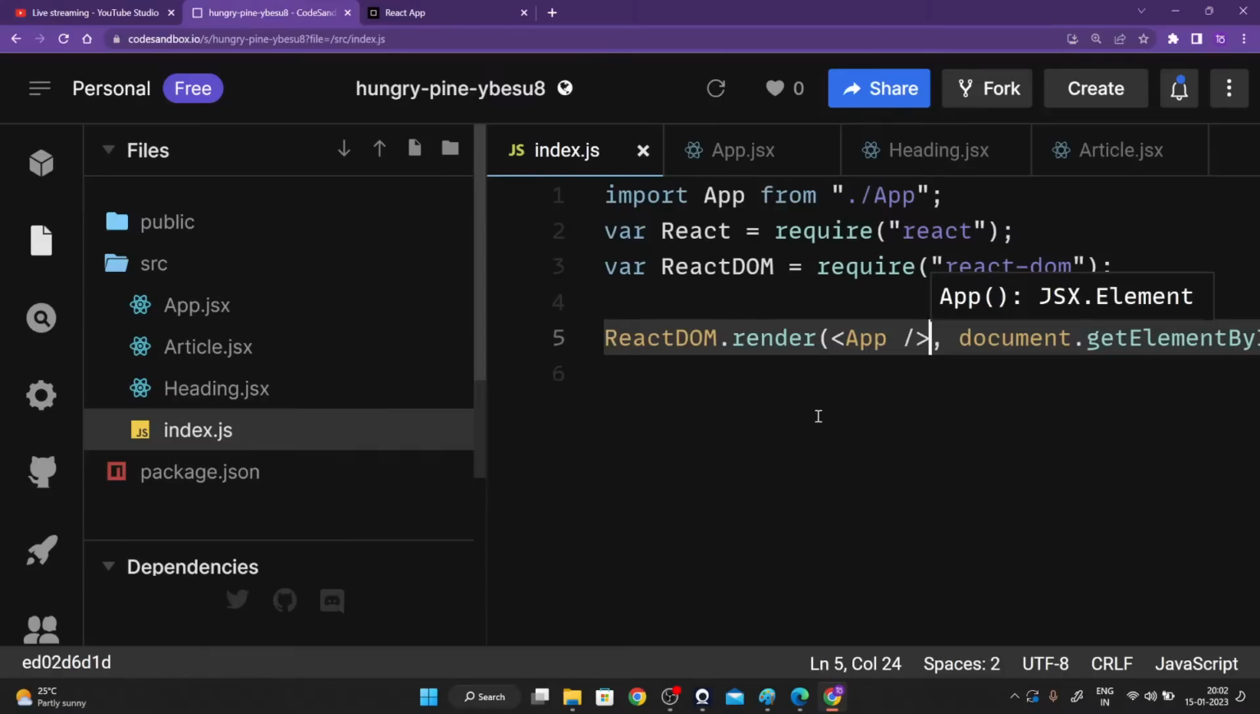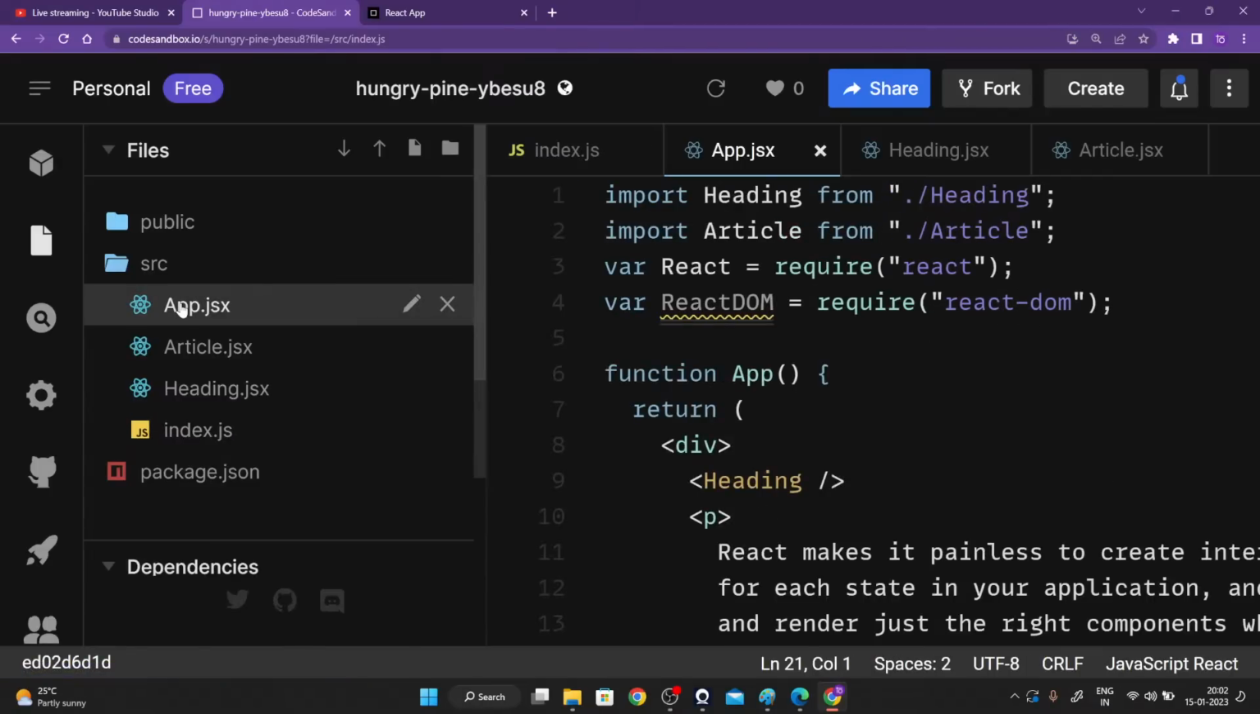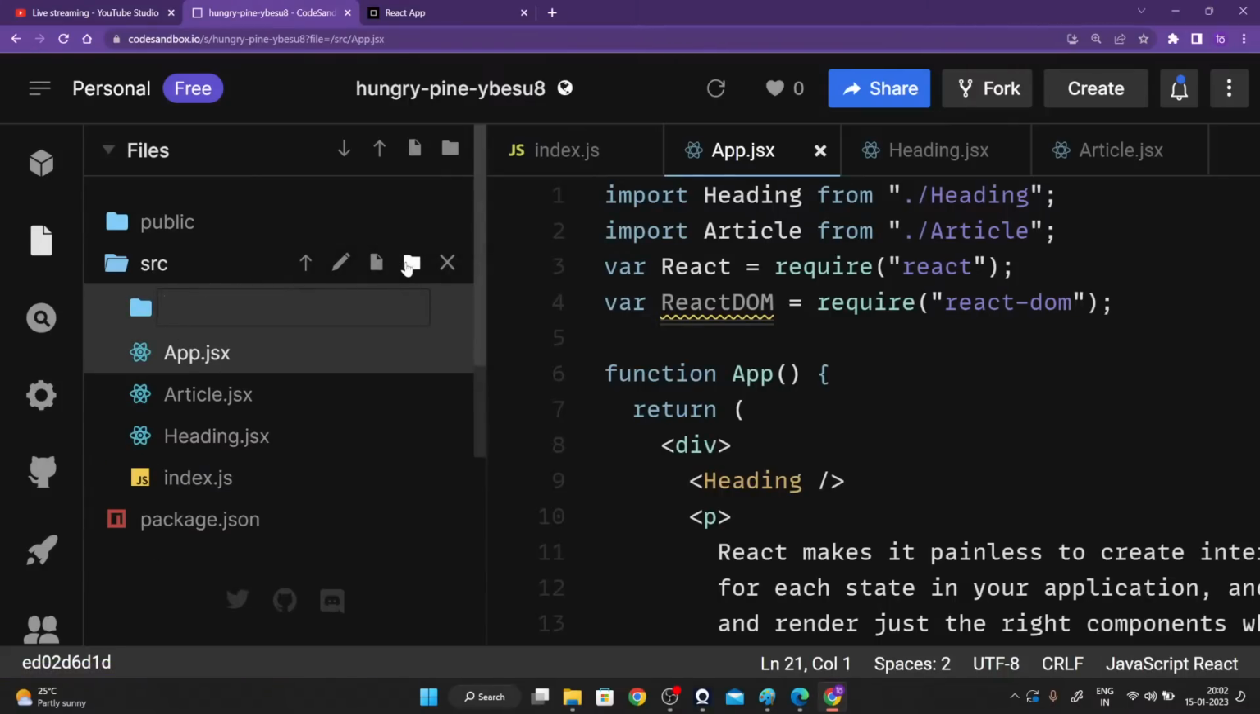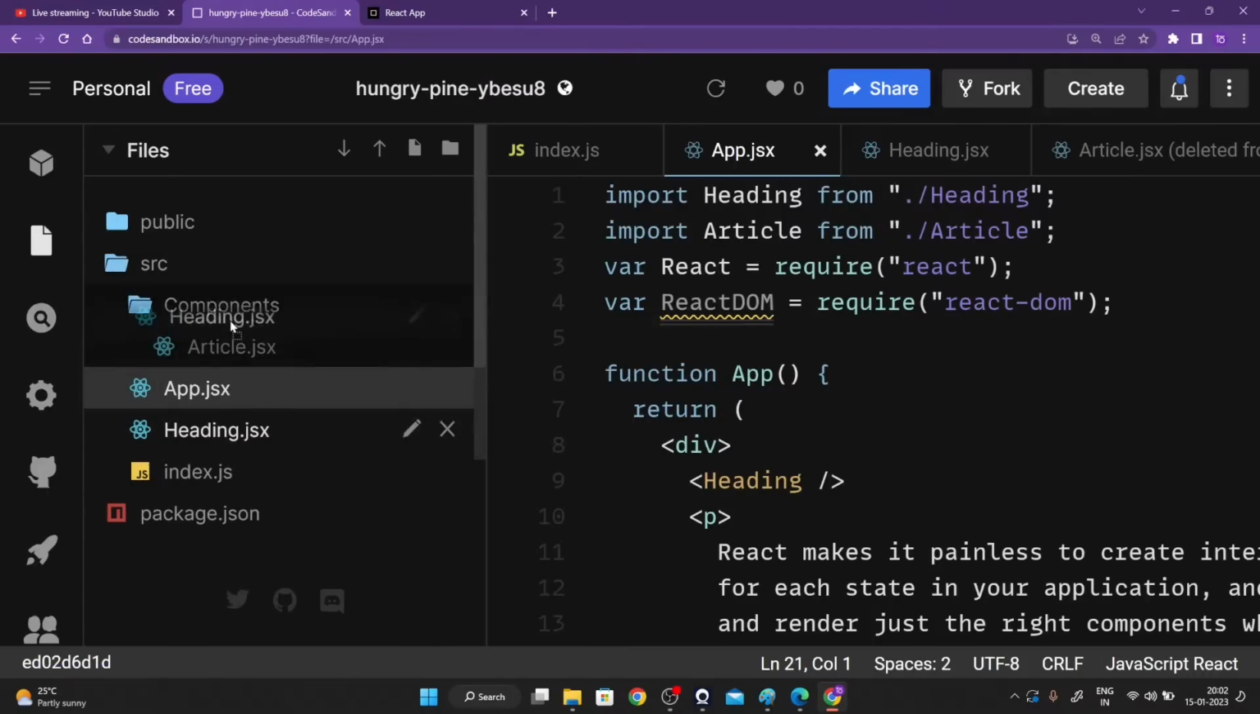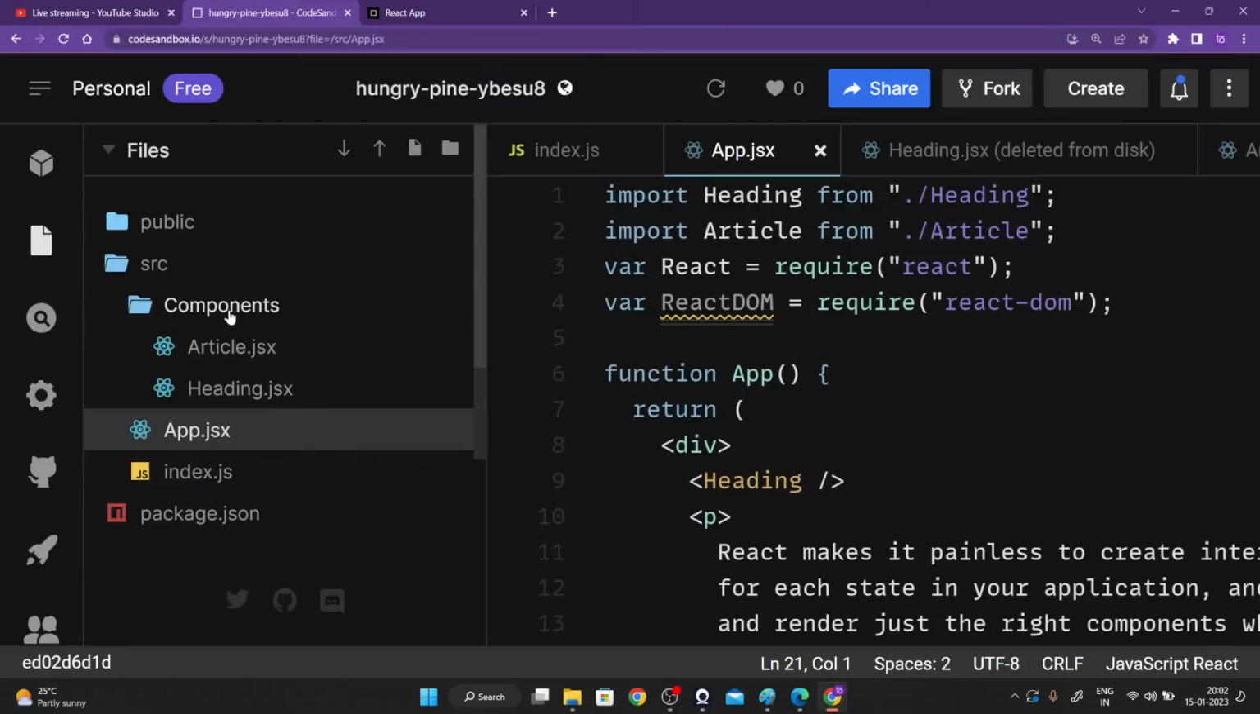So instead of having all the different things inside of your index.js, we are putting it up inside of your app.jsx. And all the components that you want to create, we'll create a new folder itself called components, and we are going to place our article.jsx as well as our heading.jsx inside of this components folder. So now it will be dot slash components slash heading, sorry, it's heading.